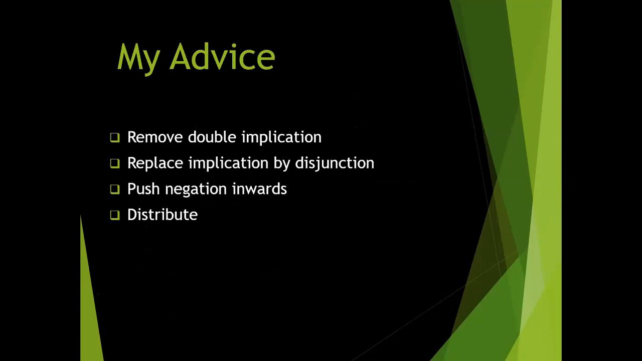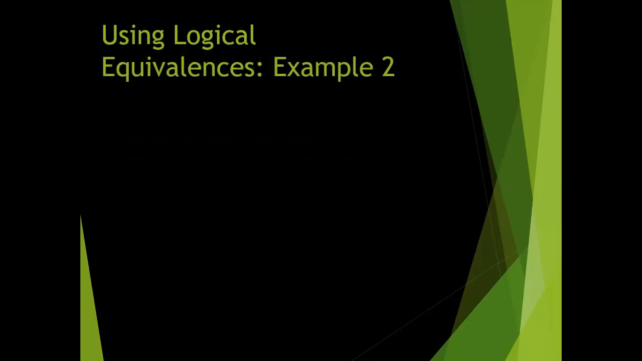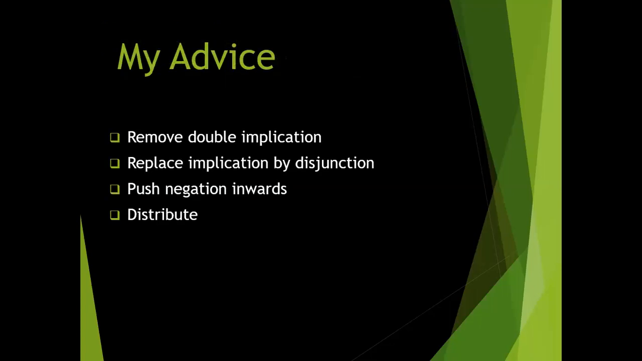My advice for dealing with a complex problem and finding the solution: always remove the double implication when you find it, using its equivalence. Replace the implications by the disjunction. When you find an implication, you can simply replace it using the different disjunctions, applying them in a good manner or in the required way.